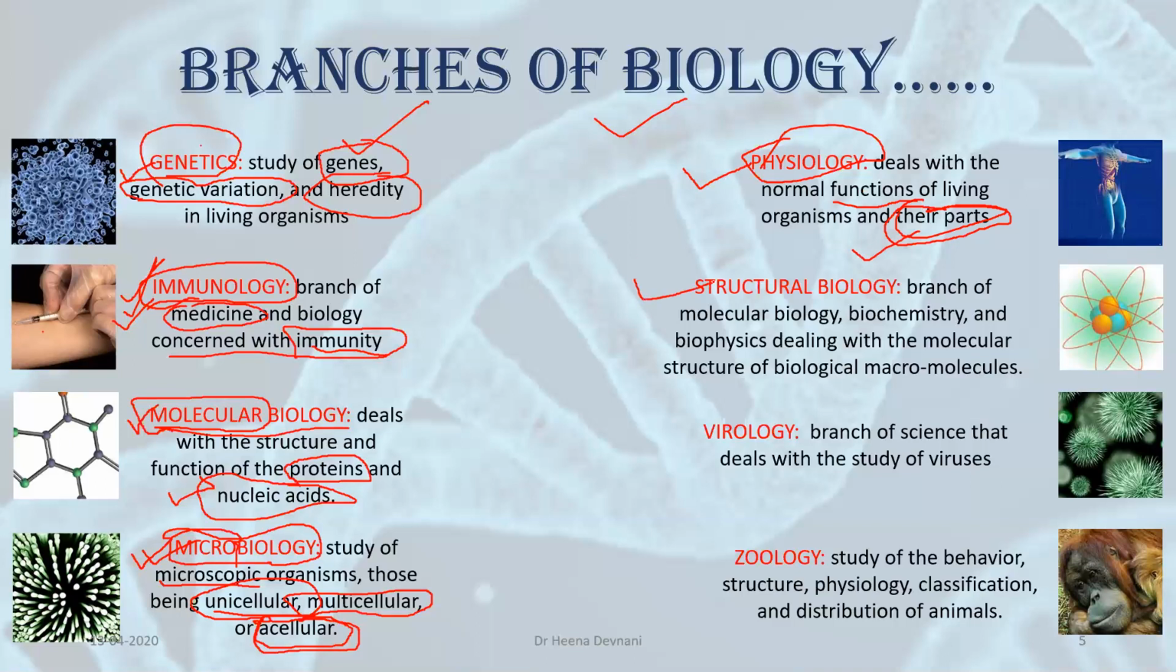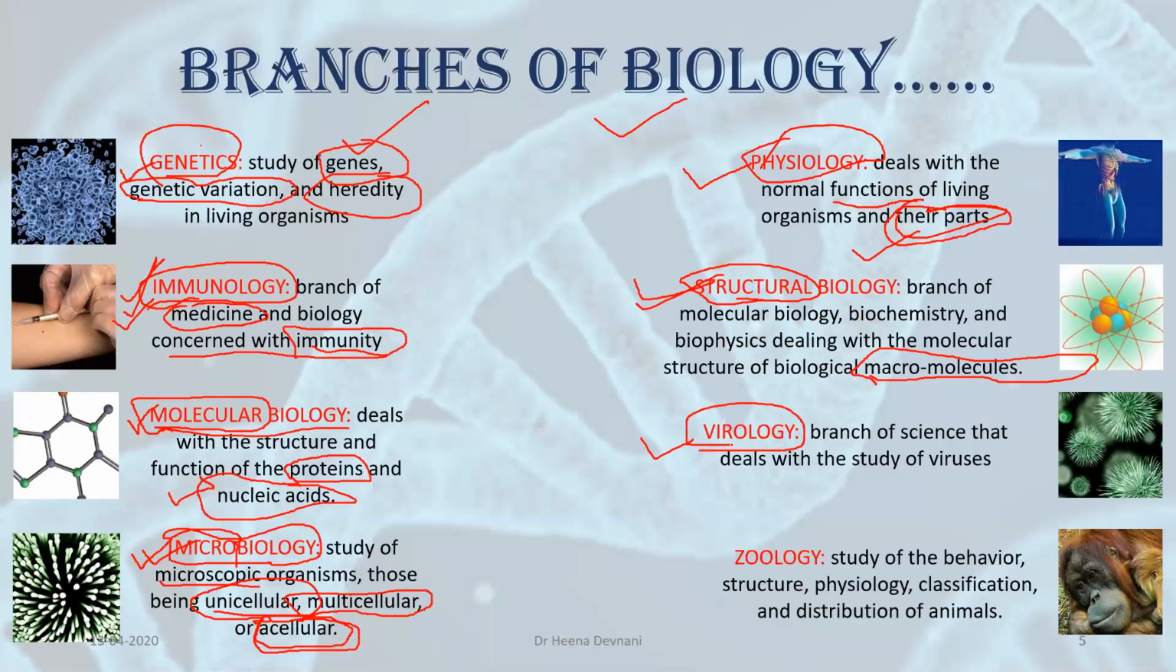Next is structural biology. Here also you can just understand from the term what this is. It is structural biology. That means when we study about the structures, mainly these structures include chemical structures. And this structural biology is actually a branch of molecular biology, biochemistry, and biophysics. When you combine all these three branches, we get structural biology. It deals with the molecular structure of biological macromolecules. Macromolecules, I've told you what are macromolecules? Proteins, lipids, and carbohydrates.